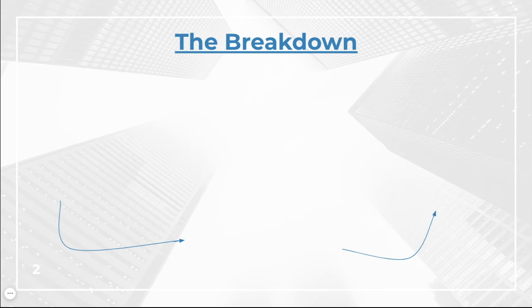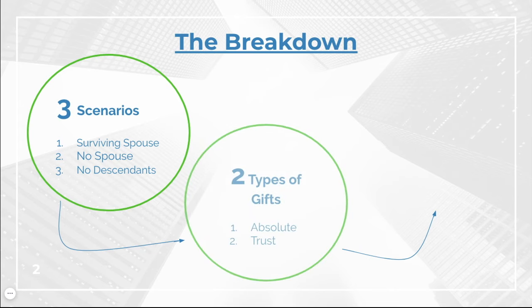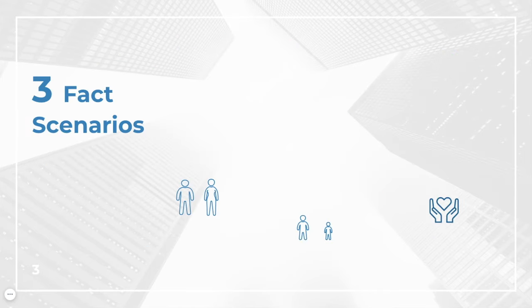The 3-2-3 model is based on the premise that for every will, there's a maximum of 3 scenarios. There are 2 types of gifts, and there are 3 parts to a will. Let's start with the 3 scenarios portion of the 3-2-3 model. There are 3 fact scenarios at most for any client.